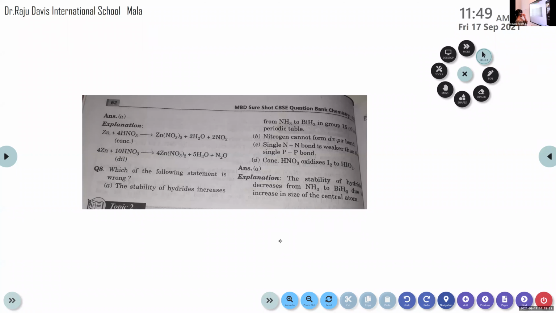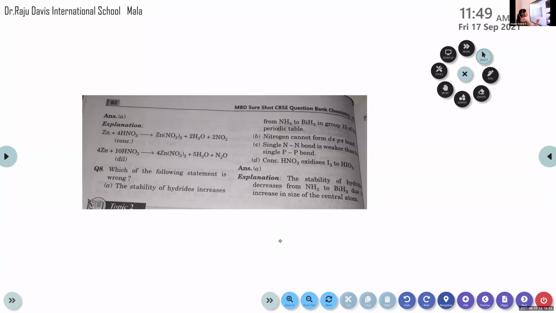Okay, so which of the following statements is wrong? The stability of hydrides increases from NH3 to BiH3 in group 15 of the periodic table. Actually, the stability of hydrides decreases from NH3 to BiH3. Then the second one, nitrogen cannot form d-pi-p-pi bond because it has no d orbital. Then option C, single N-N bond is weaker than the single P-P bond.